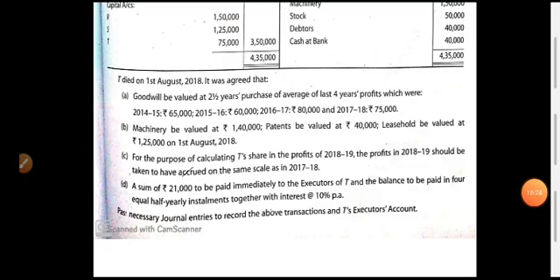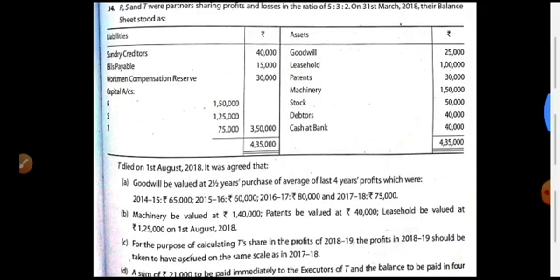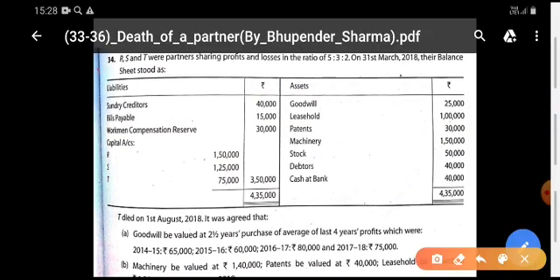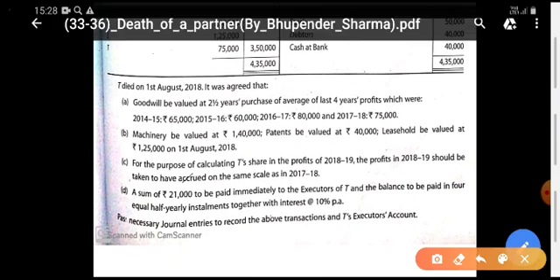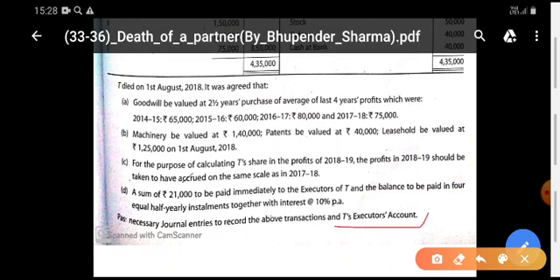Now, dear student, it is the most important topic which is being discussed now in the same question that is going on, that is question number 34. The main topic is, in this question, the requirement of the question: prepare T's executor's account.